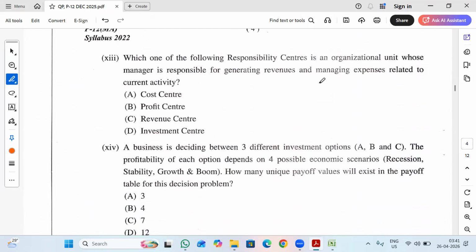Which one of the following responsibility centers is an organizational unit whose manager is responsible for generating the revenue? So what is important here is generating revenue and managing expenses related to current activity. So who is responsible for generating revenue and managing expenses for current activity? That is profit center.